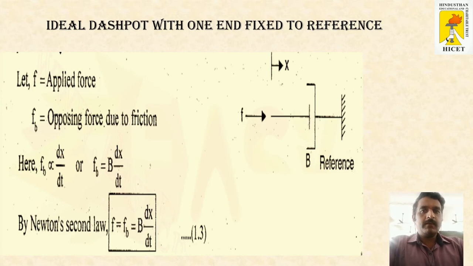That is, Fb, the force exhibited by the dashpot, will be proportional to the velocity, that is the differentiation of the displacement dx by dt, and the proportionality can be removed by adding the constant capital B. So the final equation for the force exhibited by the dashpot is B into dx by dt. This is the equation with respect to dashpot fixed to one end.